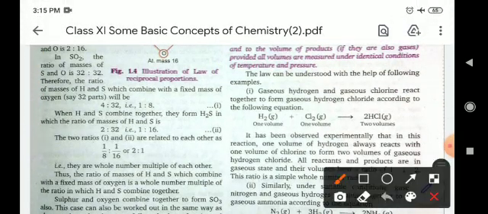For example, H2 and Cl2 form 2HCl. So one volume of H2 and one volume of Cl2 will combine to form two volumes of HCl. Means you can say they bear a whole number ratio. Okay.